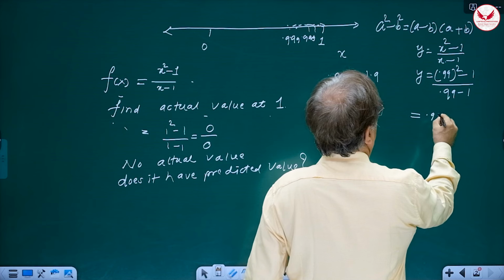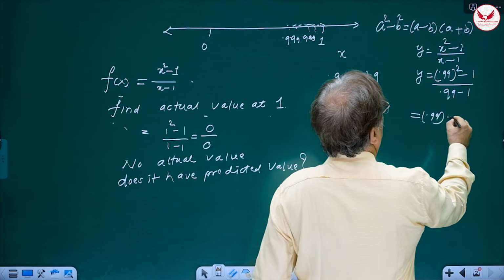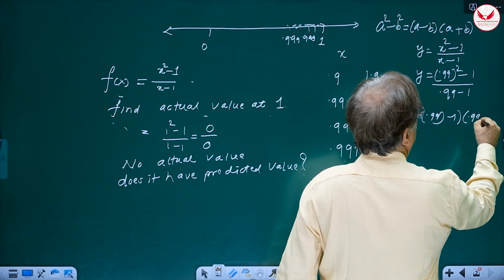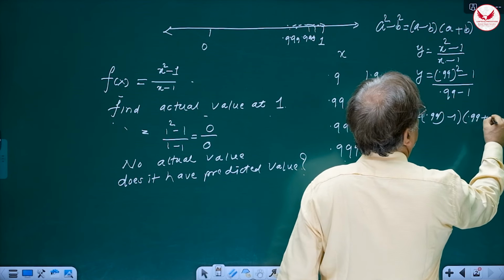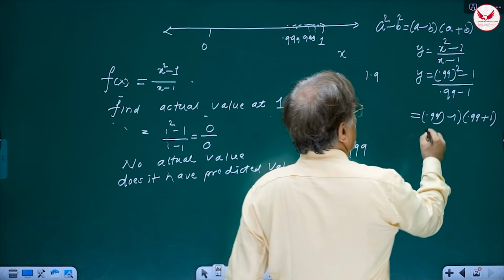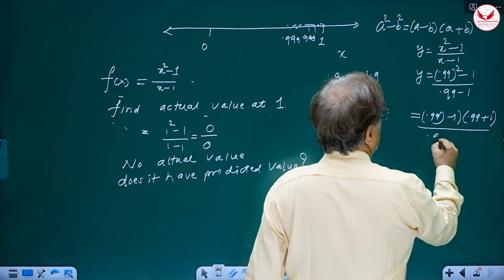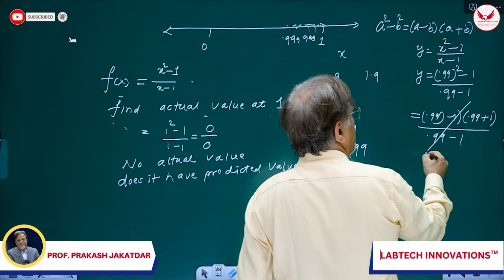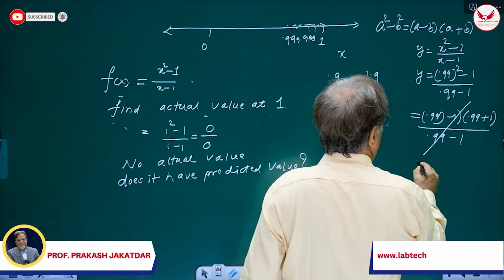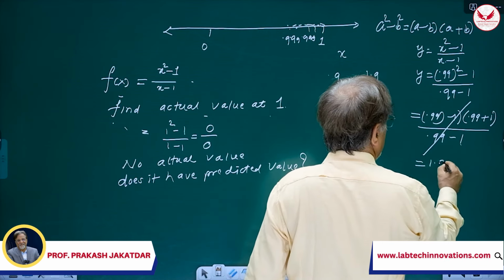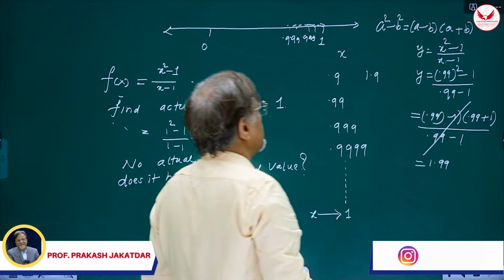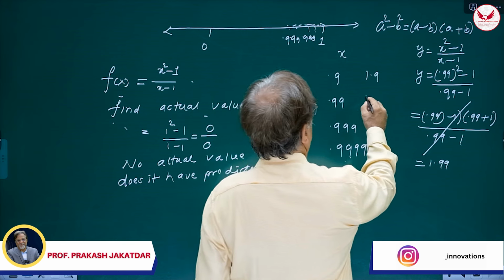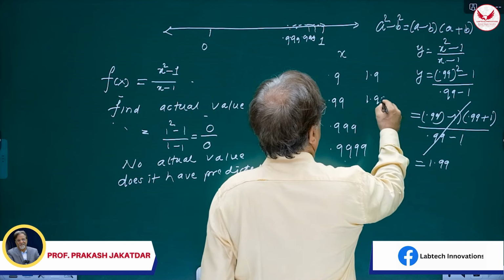It is 0.99 minus 1 in one bracket multiplied by 0.99 plus 1, and in the denominator you have 0.99 minus 1. And this 0.99 minus 1 gets cancelled, and we arrive at an answer: 1.99. So when x is 0.99, y turns out to be 1.99.